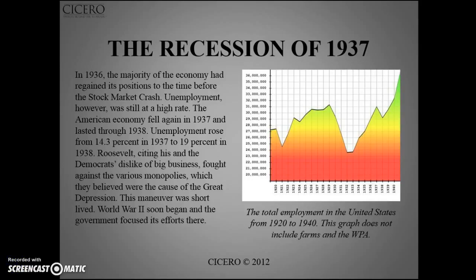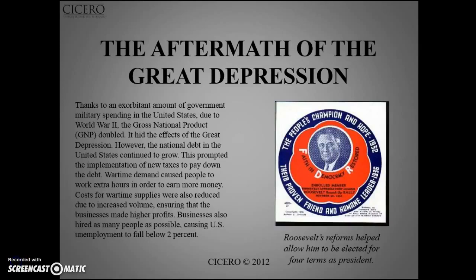By 1936, the economy had recovered to its position before the stock market crash, which remember was our first cause of the Great Depression. In 1937, the economy fell again. Roosevelt and the Democrat Party blamed big business for the Great Depression. Today, the Democrat Party still has a dislike for big business, and this probably comes from their experiences during the Great Depression. World War II ultimately ended the Great Depression.